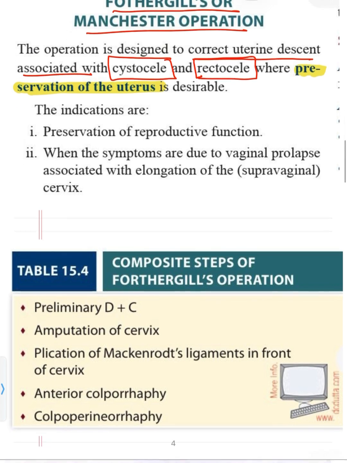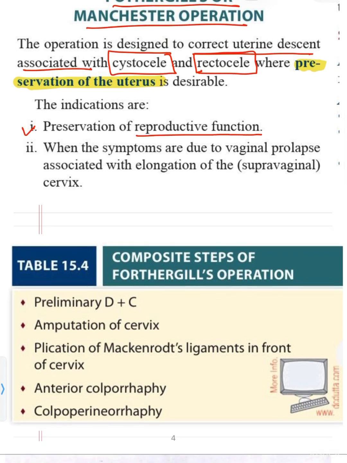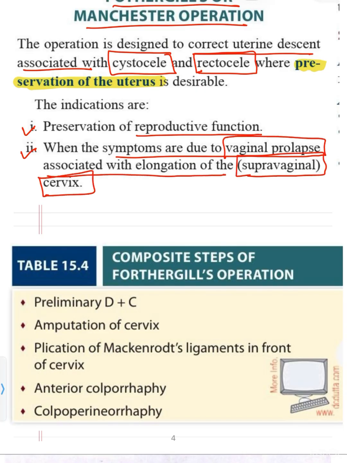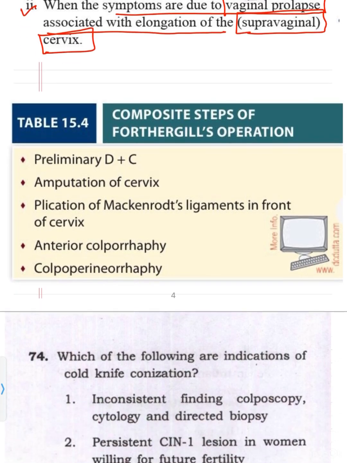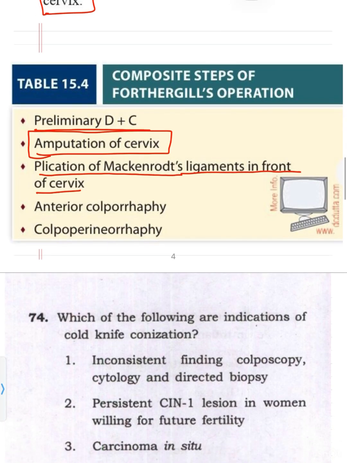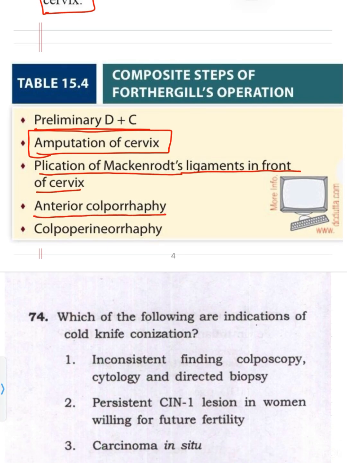The indications are preservation of reproductive function, and second, when the symptoms are due to vaginal prolapse associated with elongation of the supravaginal cervix. Now, what are the steps? First we do preliminary dilatation and curettage, then we amputate the cervix, then plication of Mackenrodt's ligaments in front of the cervix, then anterior colporrhaphy, and then colpoperineorrhaphy.